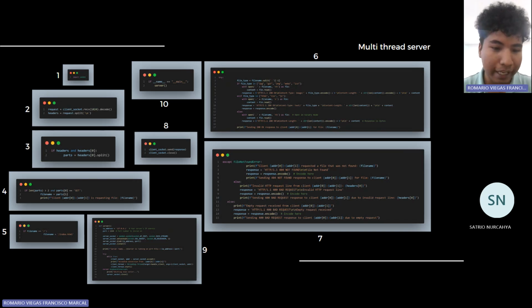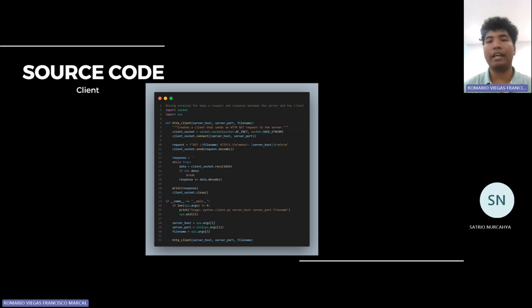And here we also have a try except code again. This code just means that while it's true, our server will accept requests again and again. So I think that's all about the multi-thread server. Let's go to the source code of the client, which will be explained by my friend Laude.